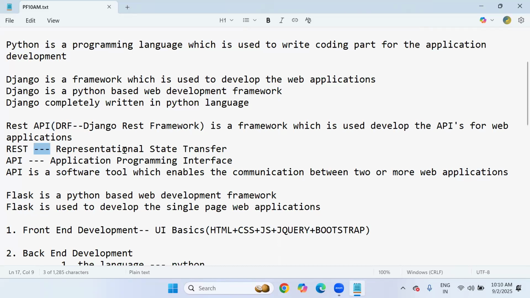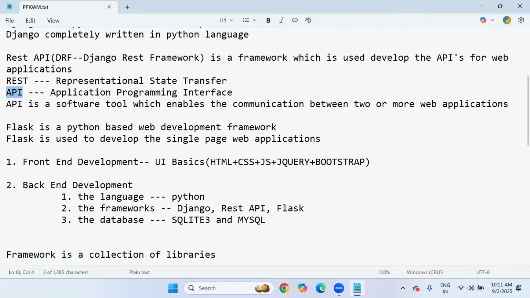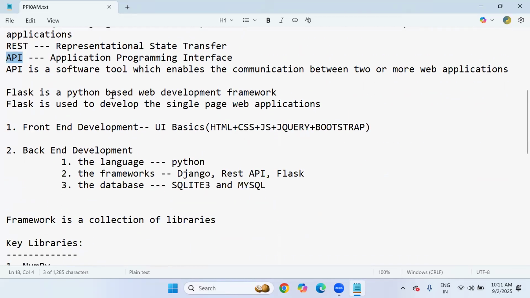REST stands for Representational State Transfer. It is an architectural pattern. Using this architectural pattern, we are going to design APIs, Application Programming Interfaces. So an API acts as an intermediary tool, or middleman service, between applications. And there is another framework, that is Flask. It is a Python-based web development framework. Using Flask, we can develop mostly single-page web applications or microservice programming in Python.